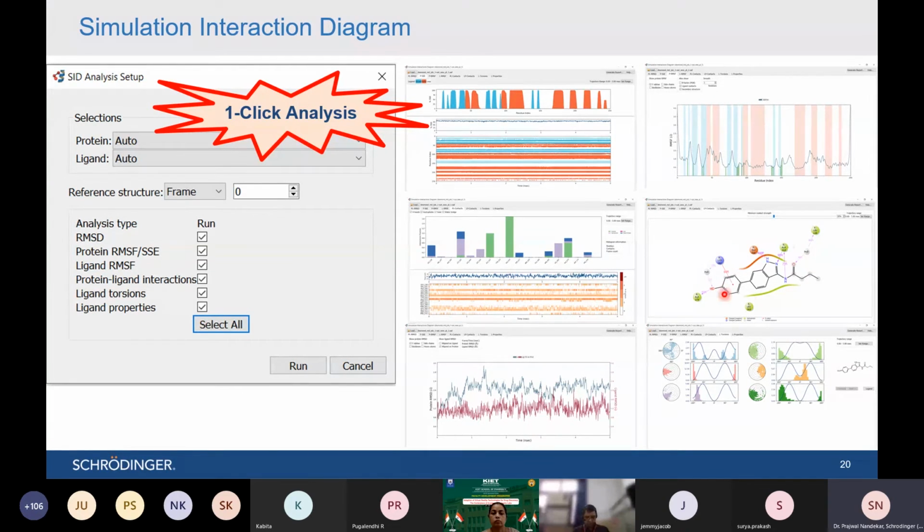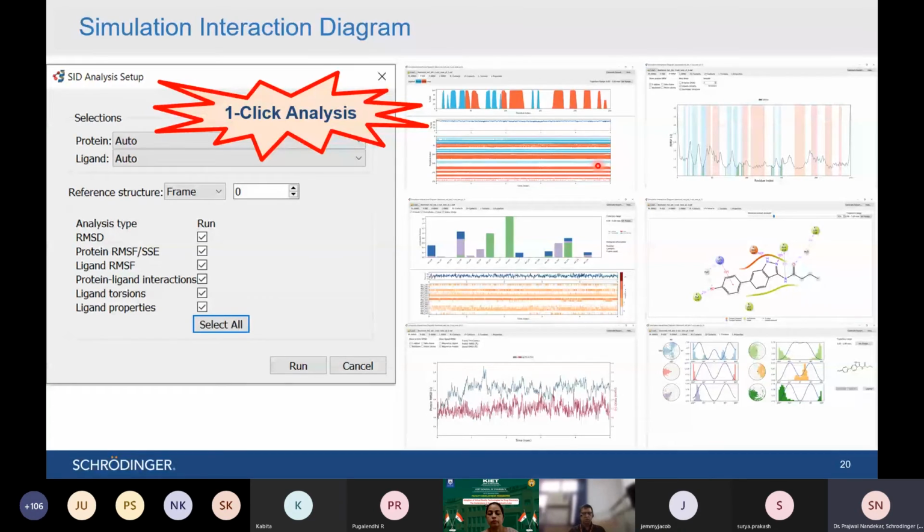Then it also calculates the interactions, how long these interactions are there, how stable they are in terms of percentage, in terms of numbers, which residues are interacting, and how much they are fluctuating in terms of RMSF, root mean square fluctuations. In terms of interactions, it gives the percentage occupancy, and the secondary structure elements of this protein structure, whether they are maintained or changing.